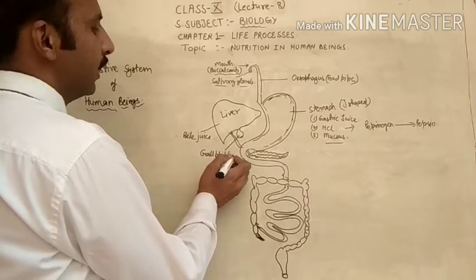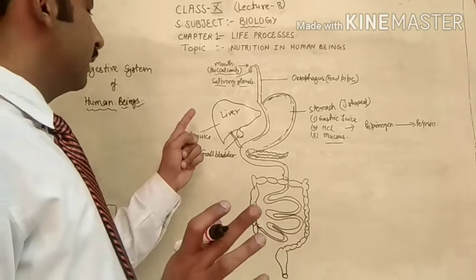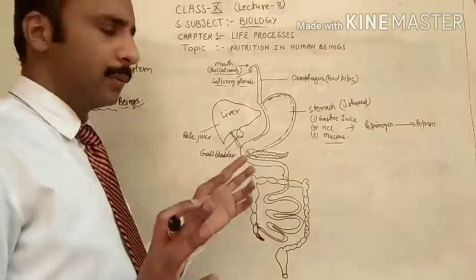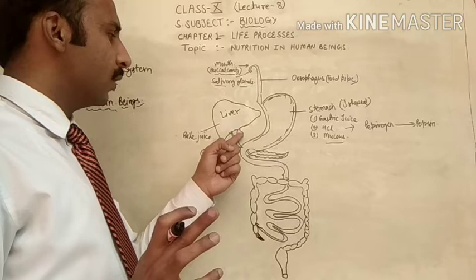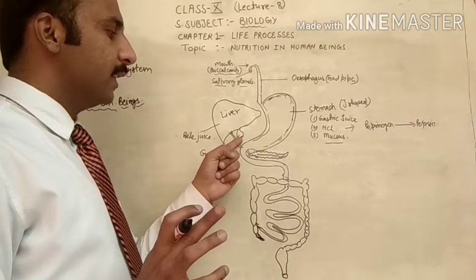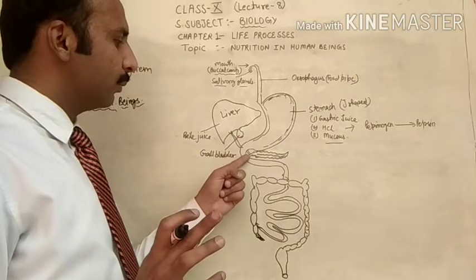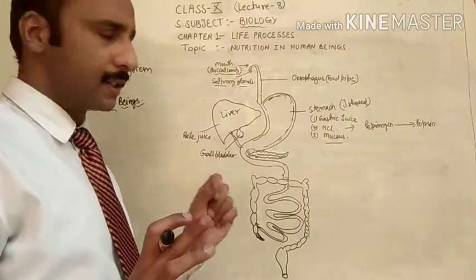So my dear students, there is no need for confusion: bile juice is always formed by the liver, but it is always stored in the gallbladder. When bile juice is needed in the small intestine, it is transported from the gallbladder to the small intestine.